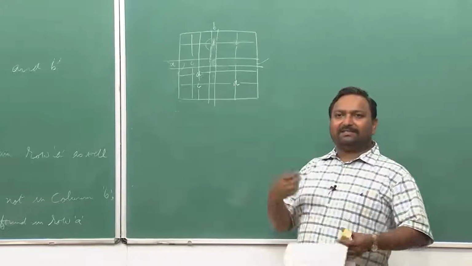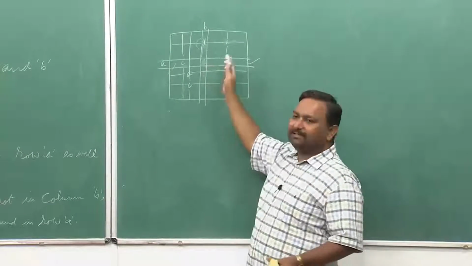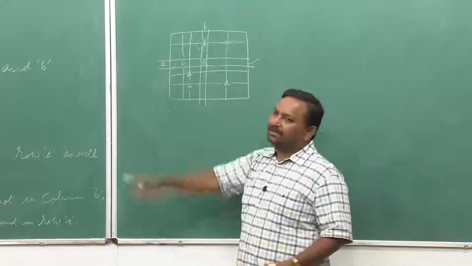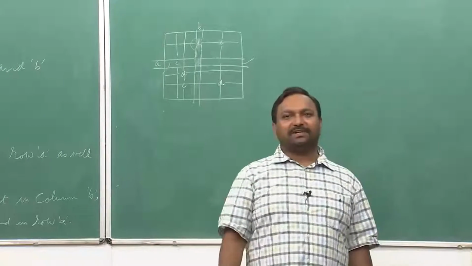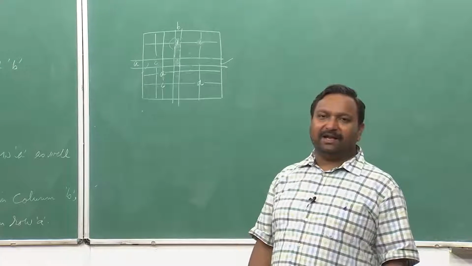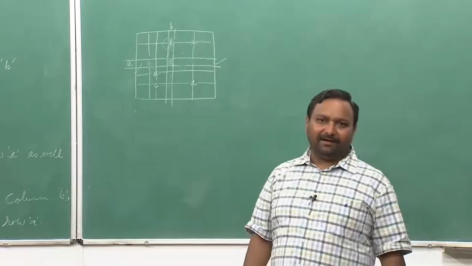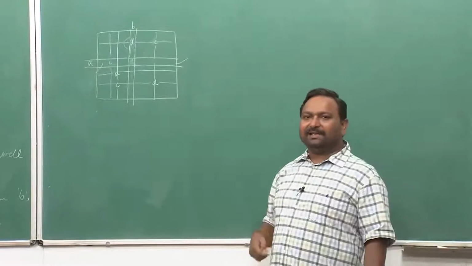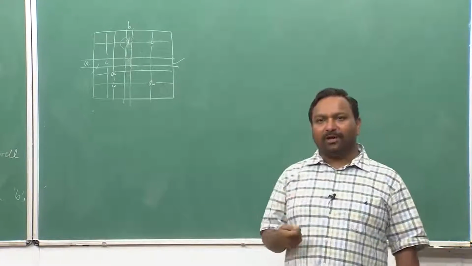In the worst case, what will happen is you keep searching, and ultimately when all columns and all rows are exhausted, you can move no further and the chain will end. So, the chain is guaranteed to end, because every time the chain is extended it goes to a new column or new row.